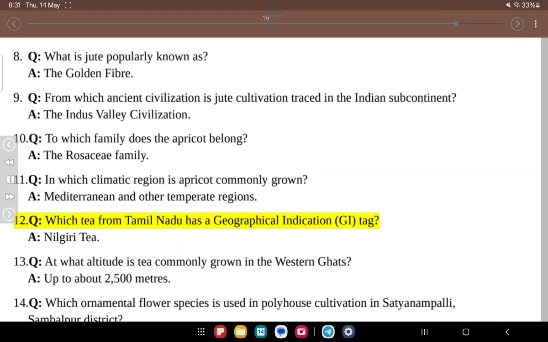12. Q. Which tea from Tamil Nadu has a geographical indication G tag? A. Nilgiri tea. 13. Q. At what altitude is tea commonly grown in the Western Ghats? A. Up to about 2,500 meters.